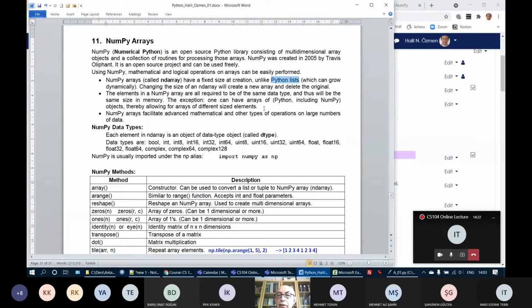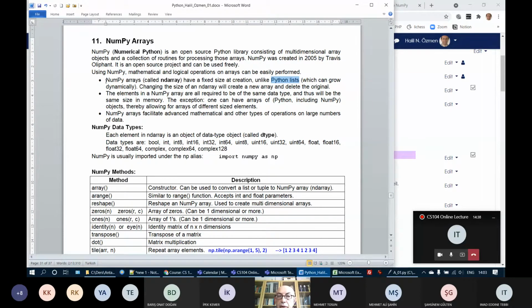But also in a list, you can put data of different types. You can put integers, strings, floats, etc. Different types of data in the same list. But NumPy arrays are not like that.